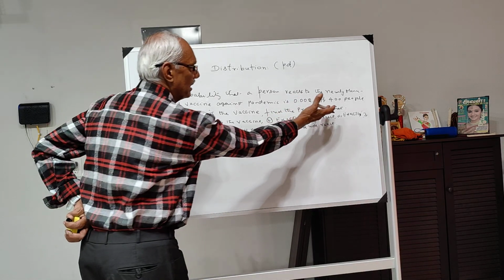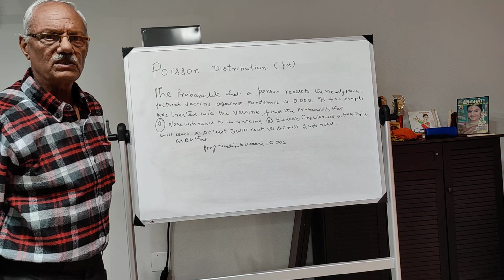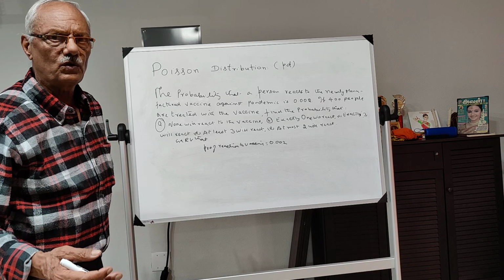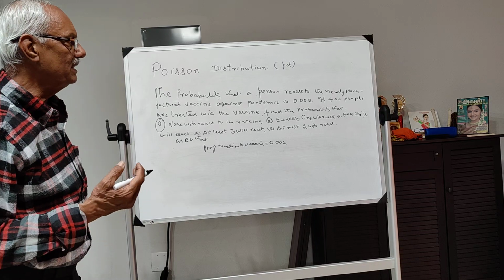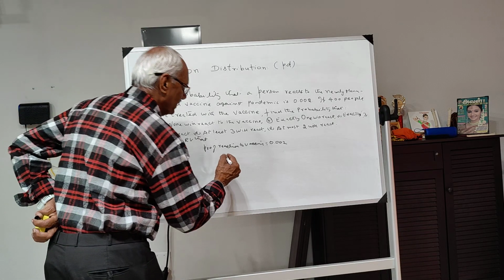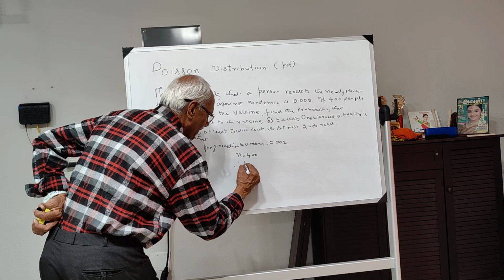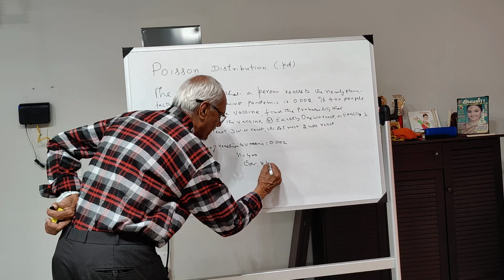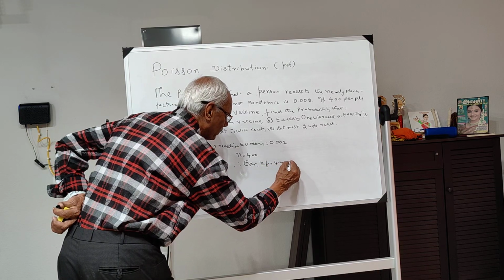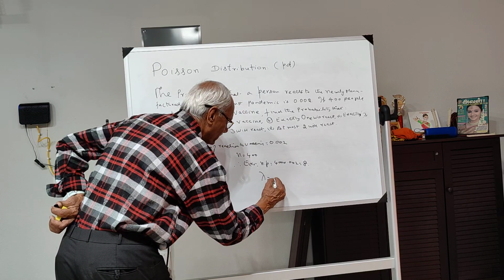And we see that the number of trials is very huge. It is not a definite number like 10 or 15 or 20. It is 400. In fact, it can be more also. But here it is given to be 400. So the number of trials is equal to 400, therefore E of x is equal to n into p, that is equal to 400 into 0.002, that is equal to 8. So your lambda is equal to 8.